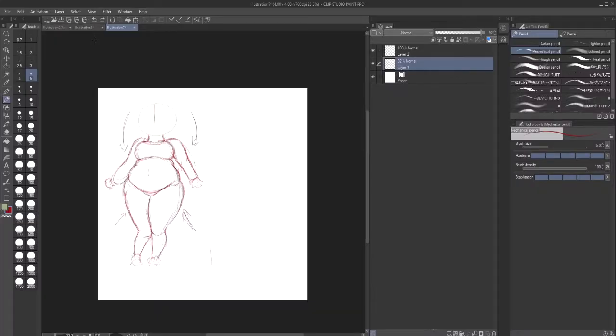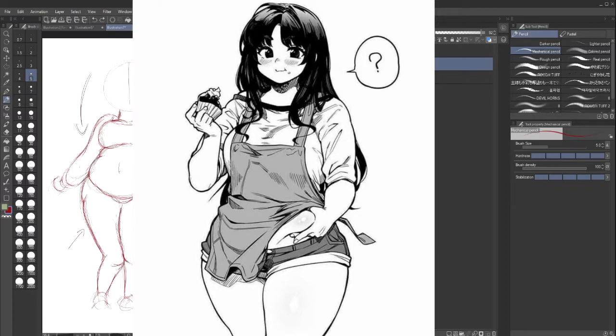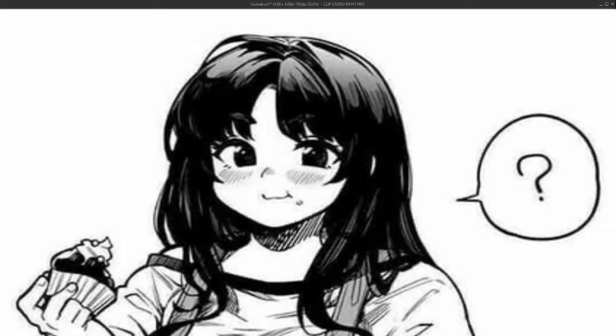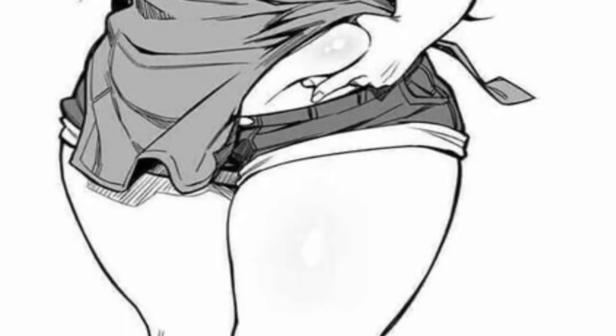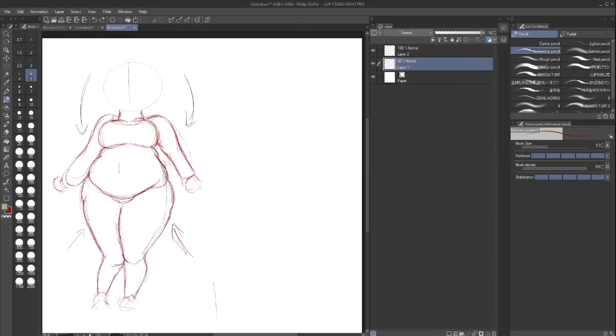That's your choice. You don't have to. Because I'll put another example right here of a face that's not all that pudged out. I actually saved it and found it on Pinterest. I don't know who the artist is, but you see how her face isn't all that pudged out, but everything else is still emphasized, from her legs to her stomach and her breasts. All that is perfectly fine. You can still have a heavyset character and still be anime.